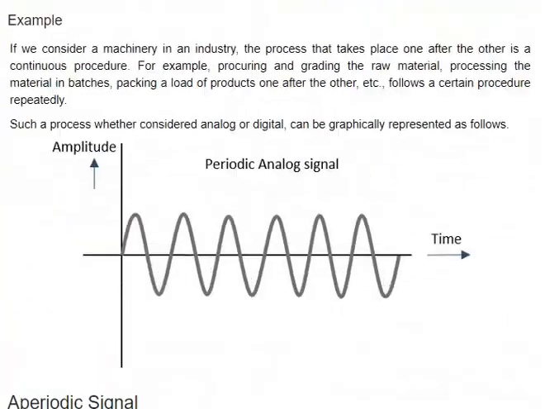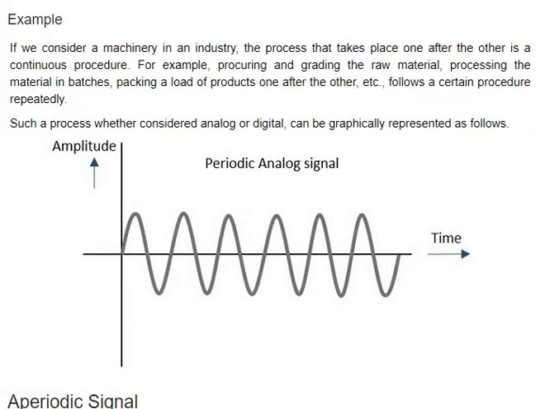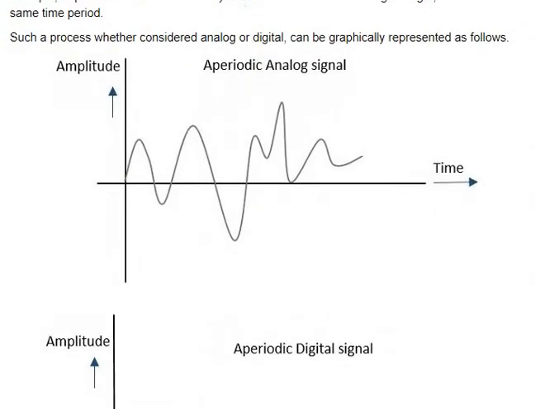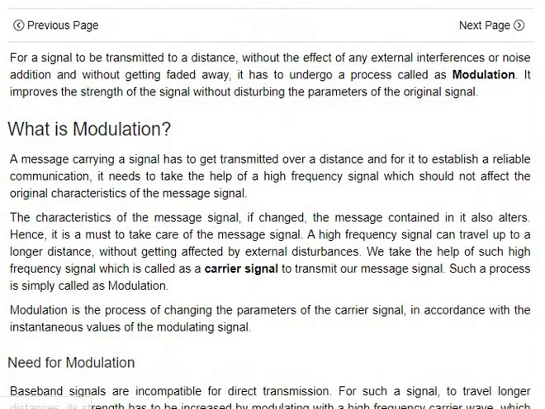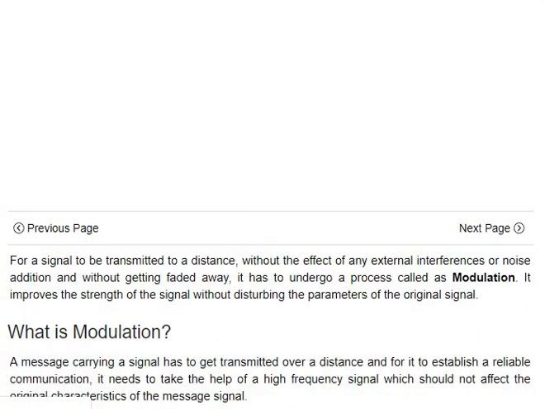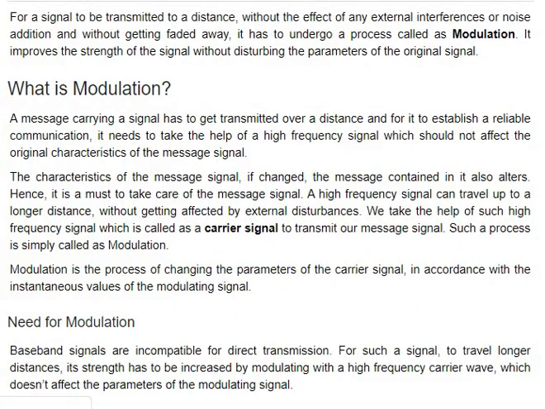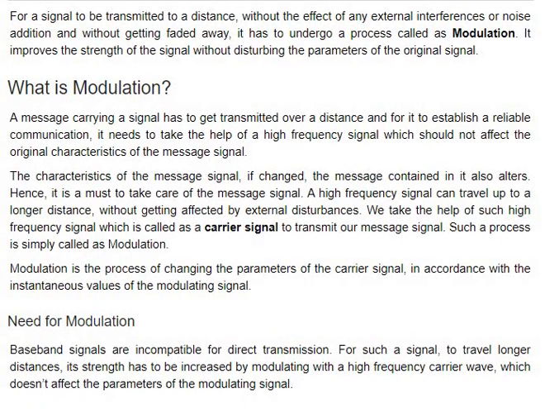So a periodic signal is like this one. Everything is in periodic form. Let's take x of t as a variable and it changes for every instance, so we get a sinusoidal signal. This is a periodic analog signal. Aperiodic analog means it does not have a uniform level, so x of t is different. So that's it. And what's modulation? Modulation means changing the carrier signal, superimposing the carrier signal with the message signal.